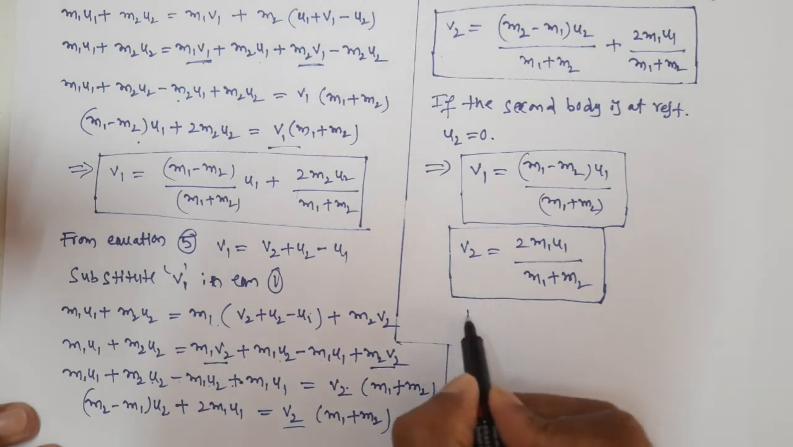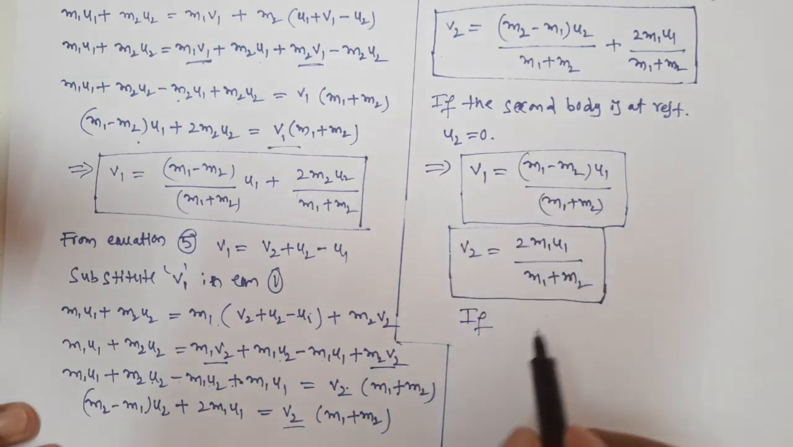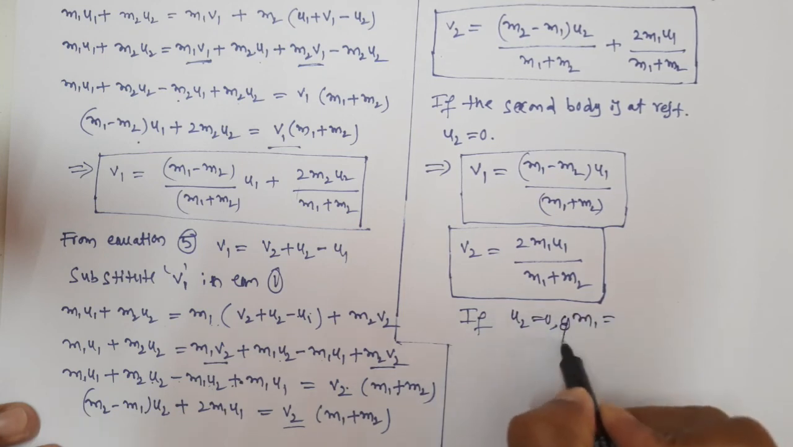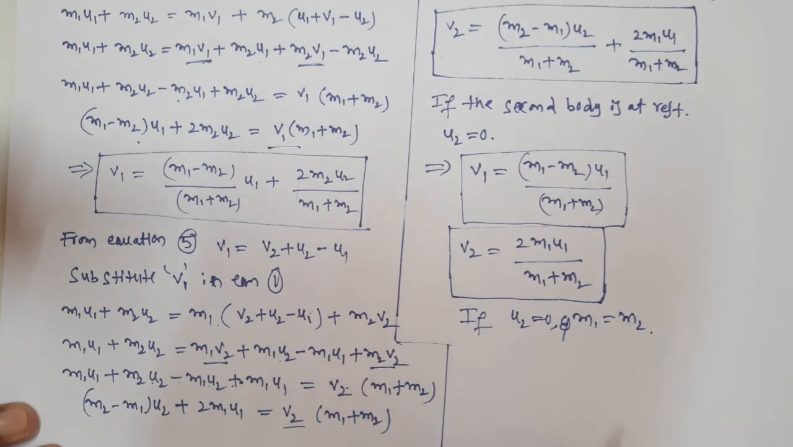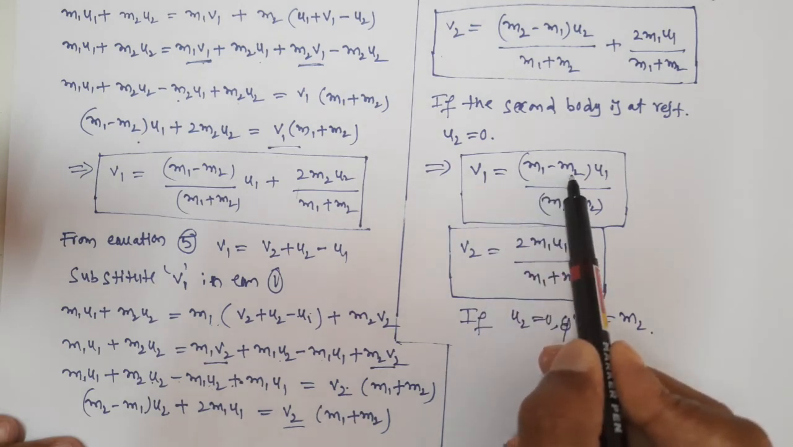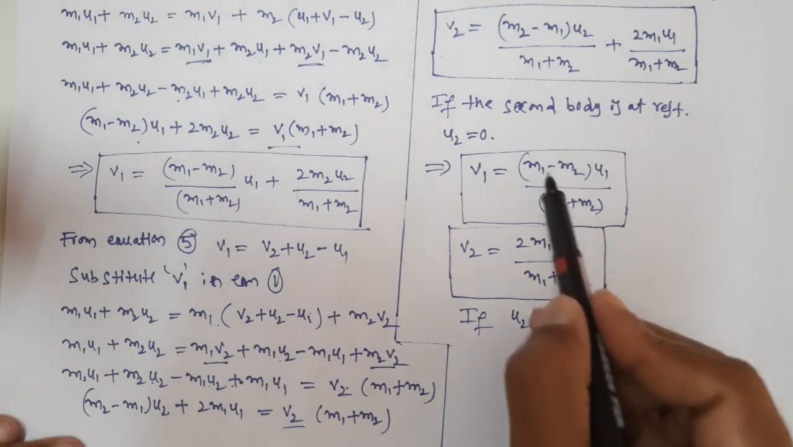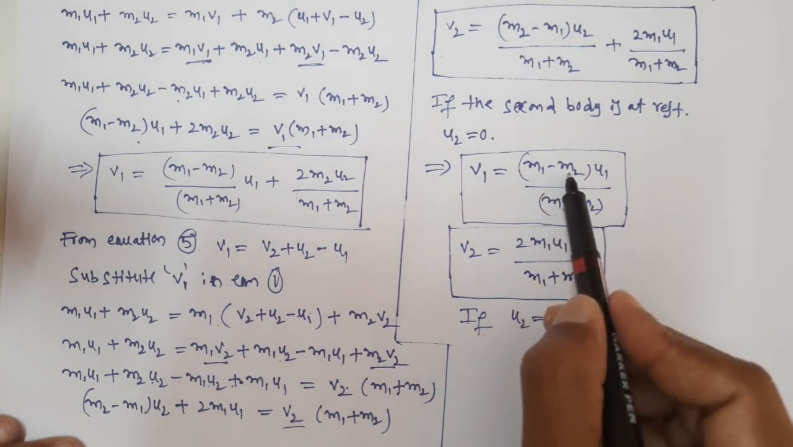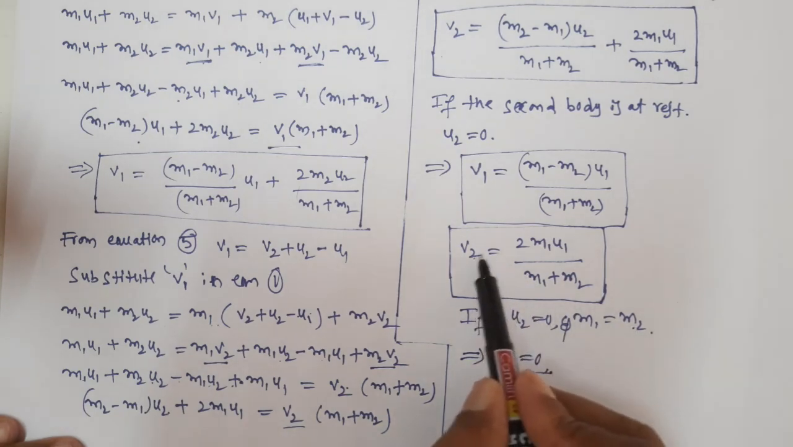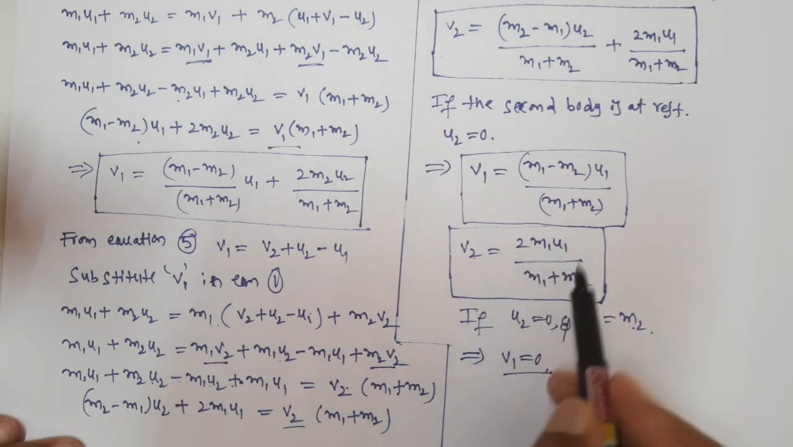Now if we are taking the same case, and at the same time u2 is equal to 0, and at the same time let us take m1 equal to m2, that means both bodies have the same mass. Now substitute m1 equal to m2 in this equation. m1 minus m1 is 0, so 0 into something is 0. That means what do you get, guys? v1 is equal to 0. Now let us write the equation for v2.